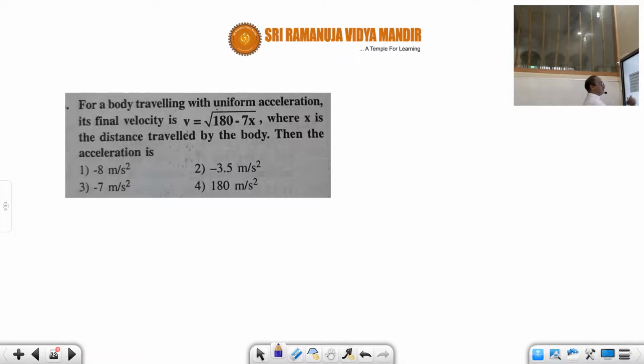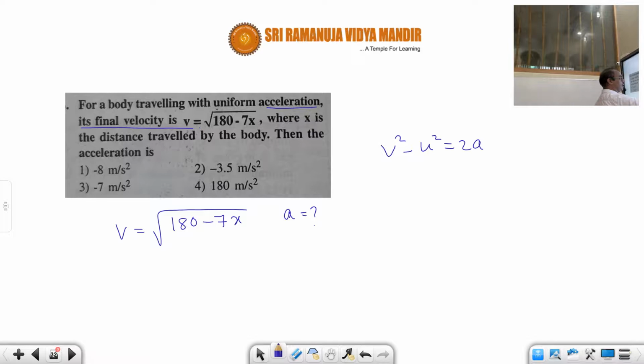For a body traveling with a uniform acceleration, the final velocity is given as v equals under root of 180 minus 7x, where x is the distance traveled by the body. They are asking for the acceleration of the particle. This is also in the form of v square minus u square equals 2 into a into s, where s is treated as x.